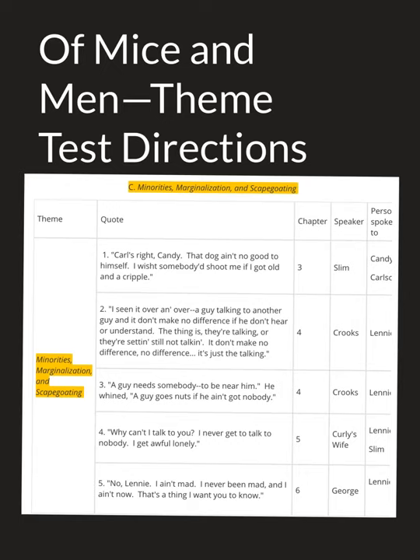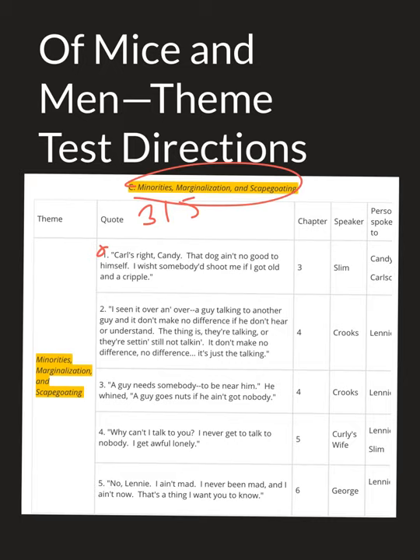Okay, 3rd theme is C, minorities, marginalization, and scapegoating. Remember, pick 3 of the 5 quotes, and then each quote is going to become its own paragraph, and you're going to do what's in those 3 bullets on the front page, right? Explain it in your own words. What does that have to do with the theme? What does it have to do with the larger story?